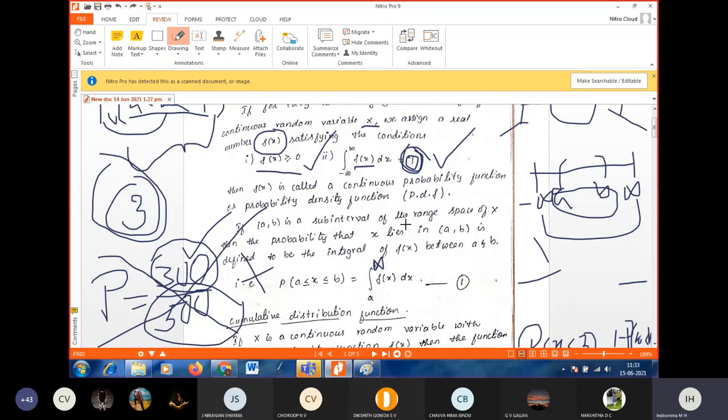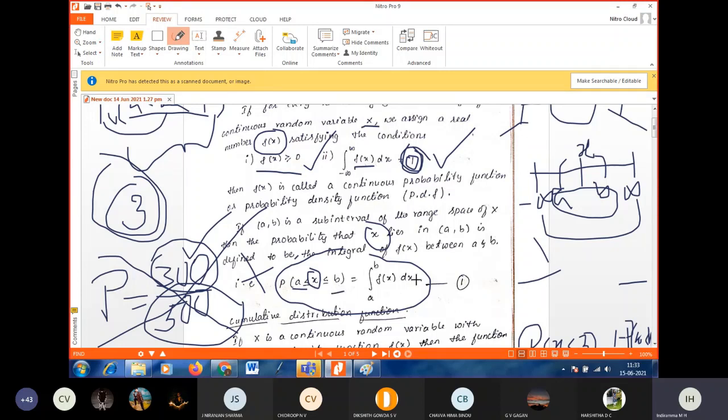Then the probability that x lies in the sub-interval a comma b is defined to be the integral. This is actually a very important formula, and we are going to use it in the problems. The probability that x lies between a and b is defined as the integral from a to b.